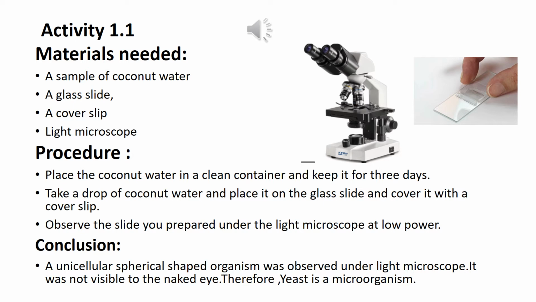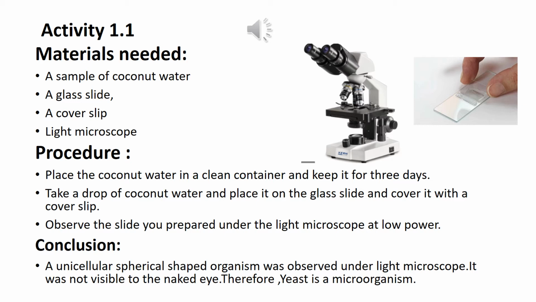So you can come to a conclusion that a unicellular spherical shaped organism was observed under the light microscope, and it was not visible to our naked eye. When you look at the coconut water droplet, you did not see any microorganisms. But when you observe it through the light microscope, you were able to see the spherical shaped unicellular organism.